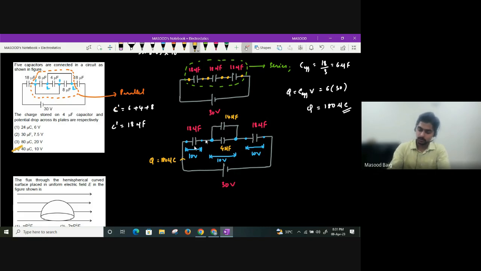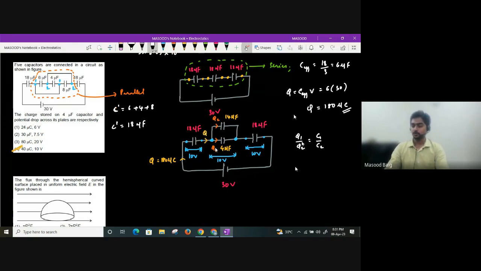Total charge flowing is 180 microcoulomb. Yes or no? So till here, total charge Q will be flowing. Now this charge is going to get divided. Here you will have Q1, here you will have Q2. 14 and 4 are connected in parallel or not? So in parallel combination, what should remain the same? Potential difference should remain the same. And how will charge get divided, beta? Q1 by Q2 will be in the ratio of their capacities.